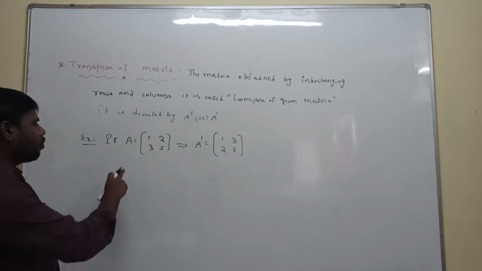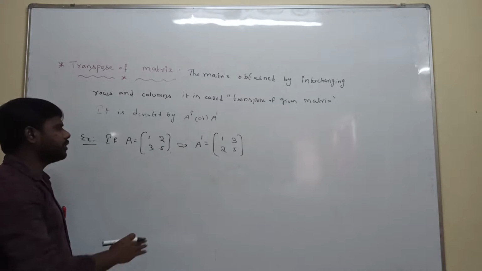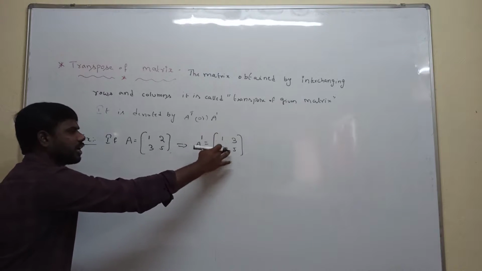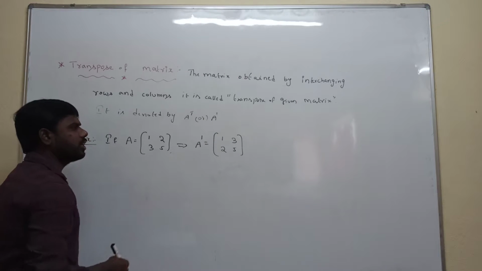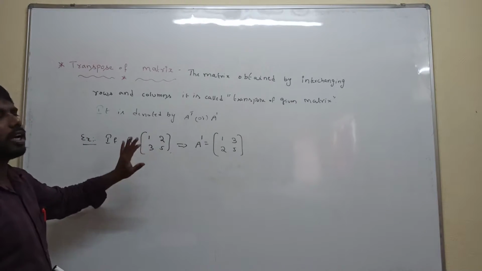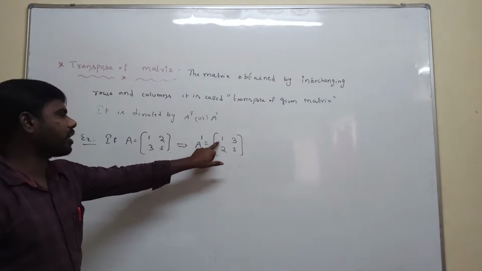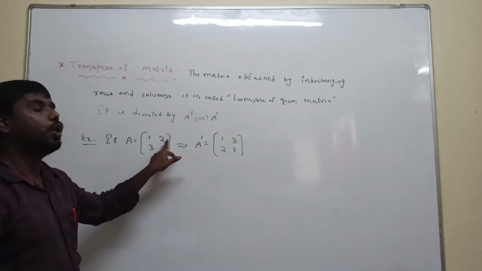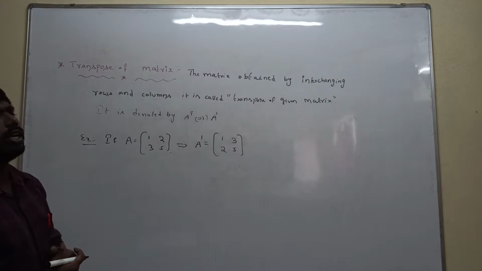See the question. What is the given A matrix? 1, 2, 3, 5. To calculate A transpose, the first row is replaced with the first column, and the second row with the second column. Now rows and columns are interchanged. Here the first row is 1, 2, so in the transpose of the matrix the first column is 1, 2. Because rows and columns are interchanged, it is called the transpose of the given matrix.